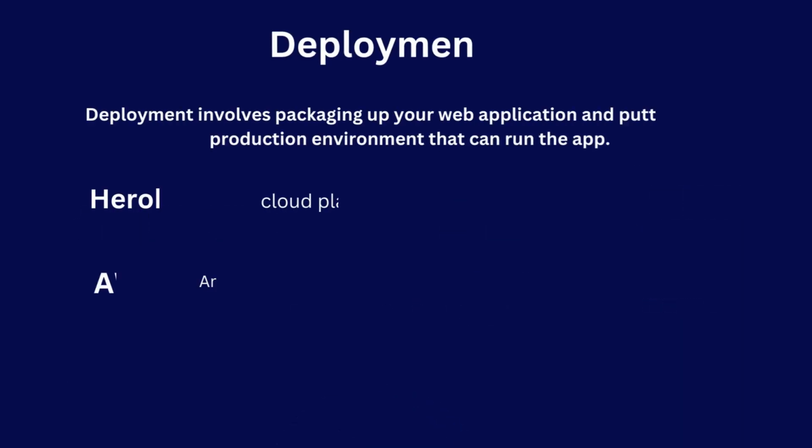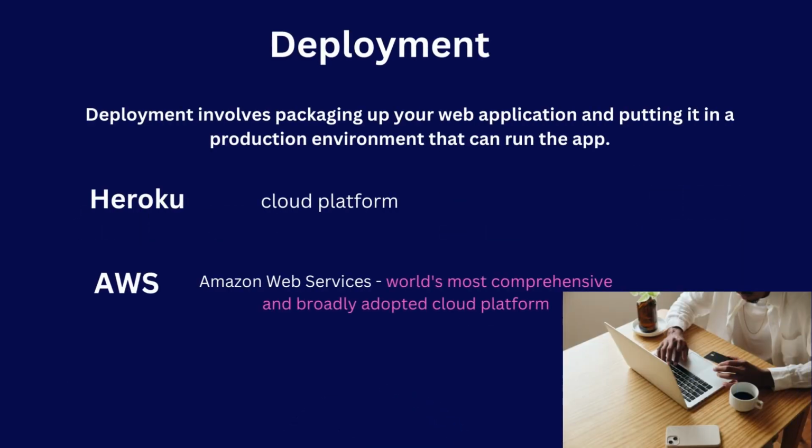Now let's talk about deployment. Deployment involves packaging up your web application and putting it in a production environment that can run the app. It simply means that when you are done with your project, it is visible only on your machine. By using deployment, you are making an online presence, so everyone can watch your website or application and everyone can use it. This is what deployment does.